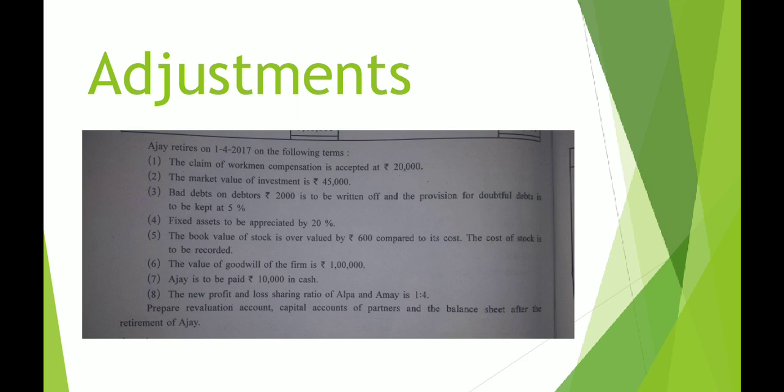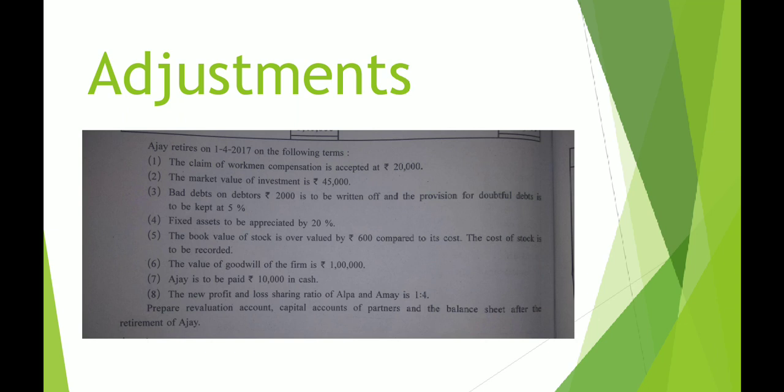See, after adjustment number 8, it is written, prepare revaluation account, capital accounts of partners, and the balance sheet after the retirement of Ajay. This simply means that you are not supposed to write down journal entries. You are only supposed to prepare ledger accounts. Which are the ledger accounts that we prepare generally?